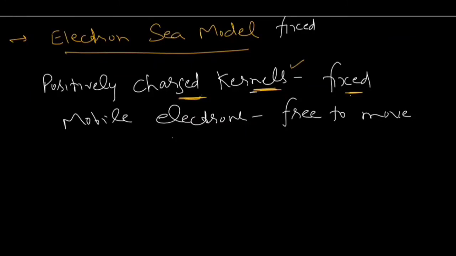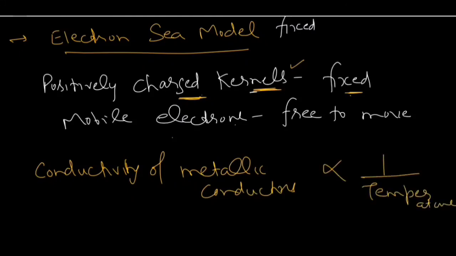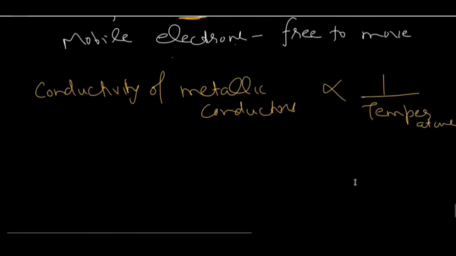So due to this, the flow of mobile electrons will become slow, and if the flow of mobile electrons becomes slow, then the conductivity will decrease. So conductivity of metallic conductors is inversely proportional to temperature. So if we increase the temperature, then conductivity of metallic conductors will decrease.